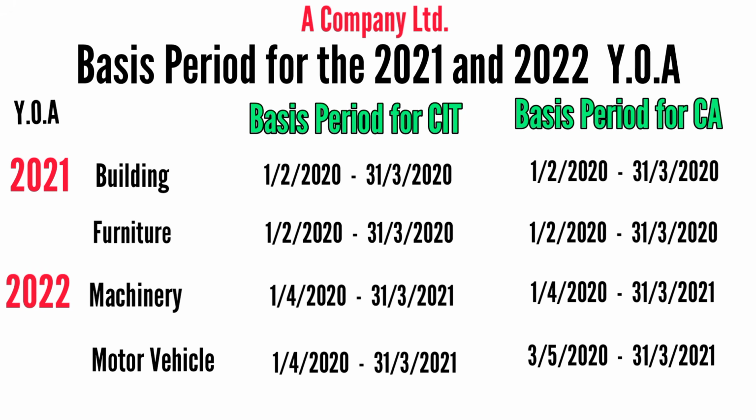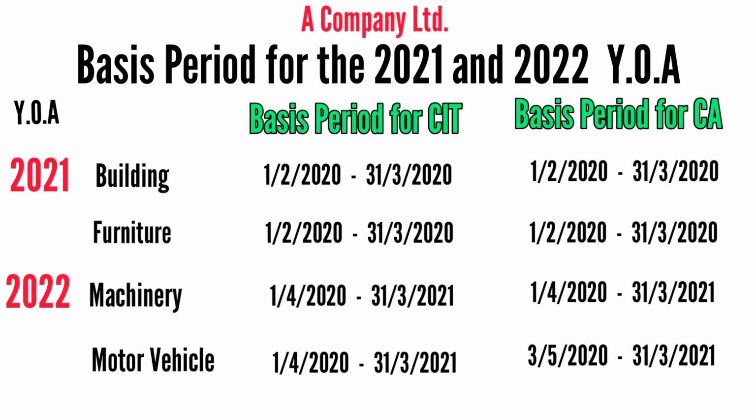So you can see that in the first two assets, building and furniture, it was just 2 months. So when we are computing annual allowance, we would prorate. Because a year is meant to consist of 12 months, but the annual allowance would only be given for 2 months, right?